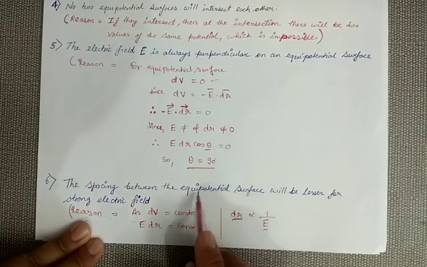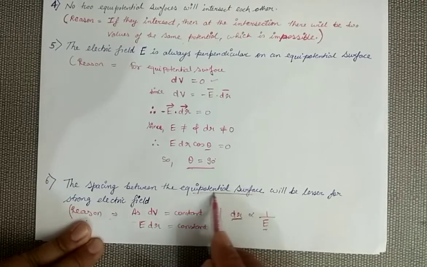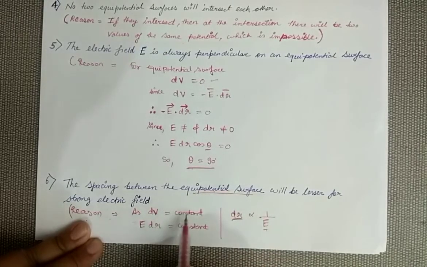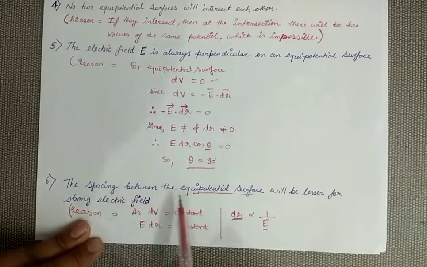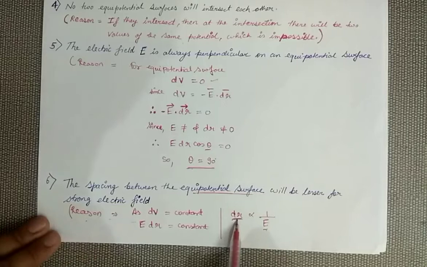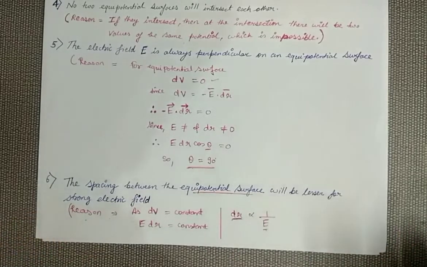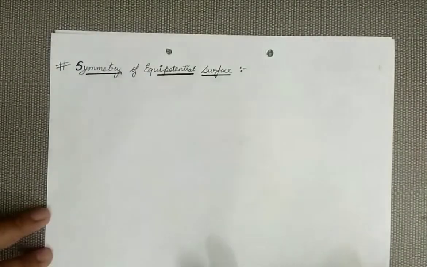If potential remains constant, then the distance between the surfaces is inversely related to the electric field. So the value of dr will be less if the electric field is strong, and if the electric field is less, the space between the surfaces will be more. Just vice versa. So moving forward, all 6 properties we have discussed, you must remember.